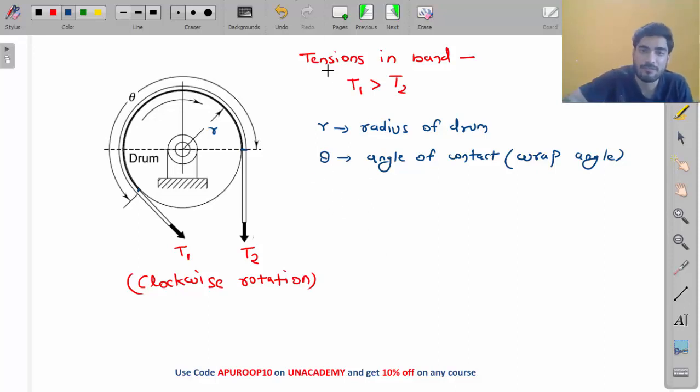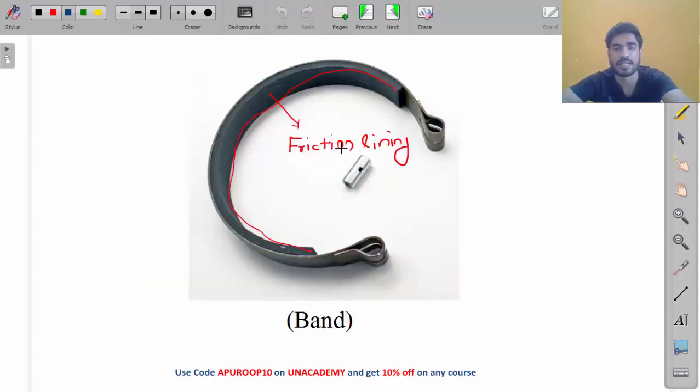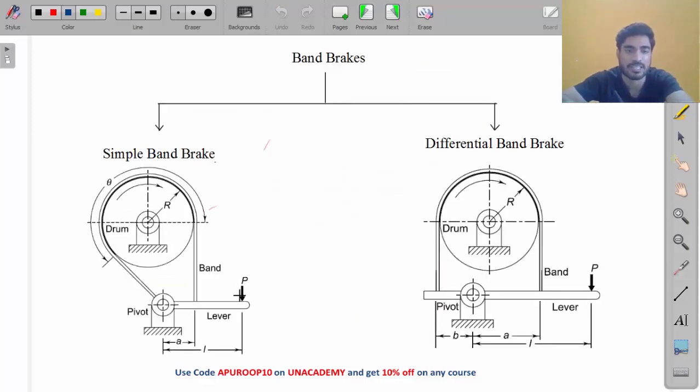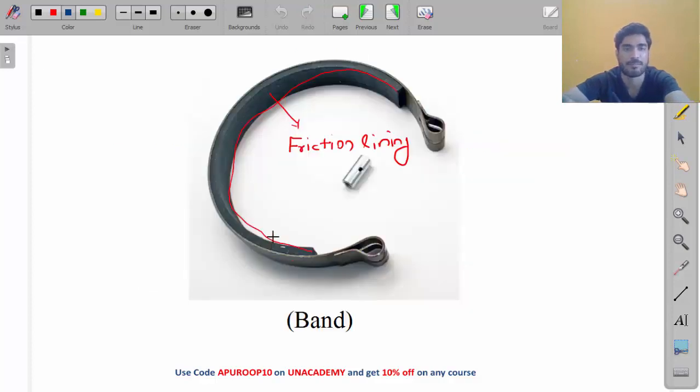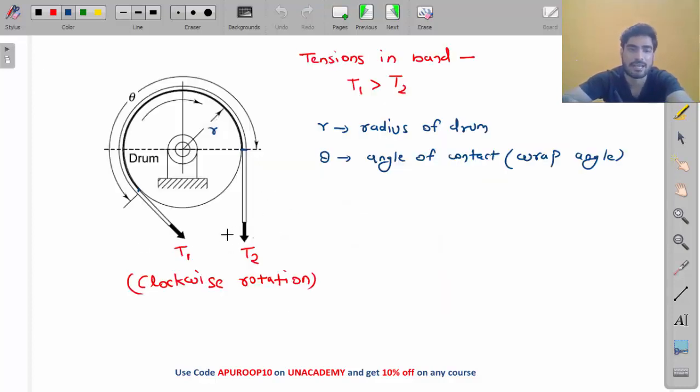Okay, now my friend, how will you calculate T1 and T2? Because without T1 and T2 we will not be able to calculate the value of P. In order to finally calculate the value of P, what do you need? You need T1 and T2. You need the force in the band. So we need to calculate T1 and T2. How will you calculate it? You need two equations.